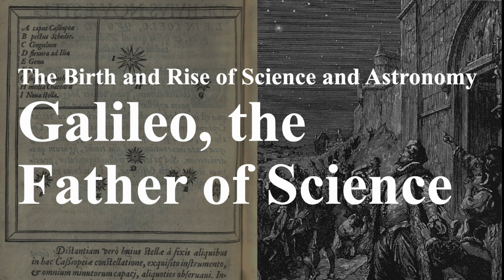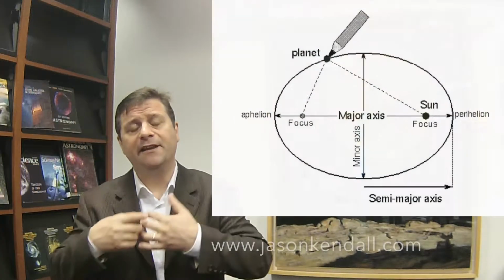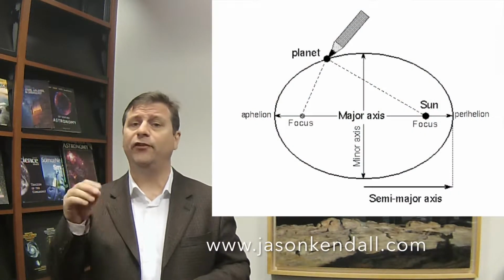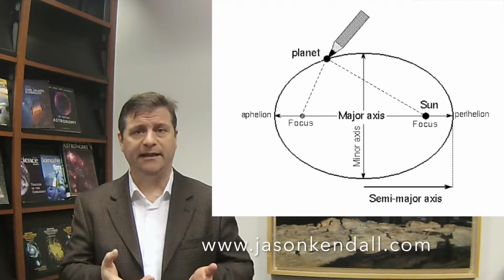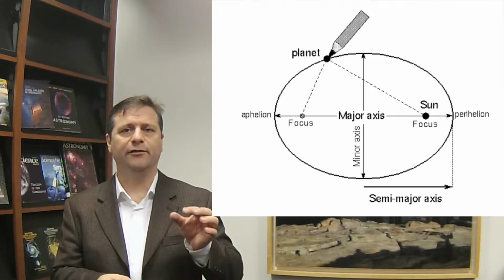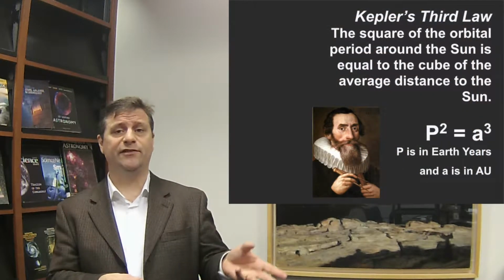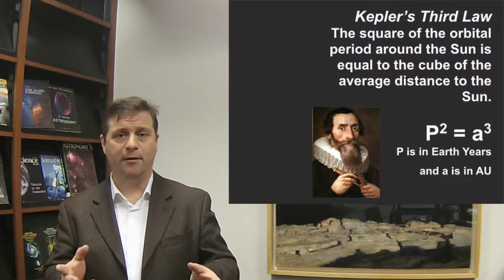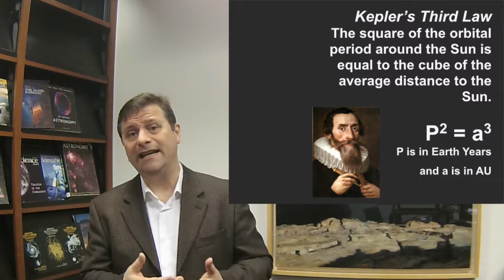Last time we were talking about Kepler's laws and how Kepler discovered that the Earth goes around the Sun in an ellipse, as do all the other planets. Kepler published his first law in 1609, and in 1619 published the third of his laws, the P squared equals a cubed law, or the harmonic law. So a very deep opinion was propagating through Europe, that the planets move about the Sun according to Kepler's laws.